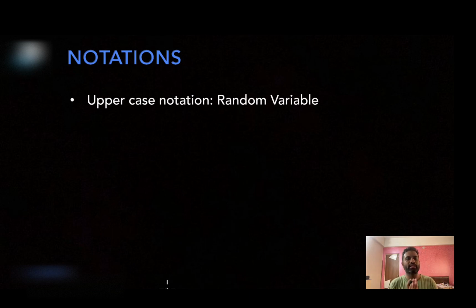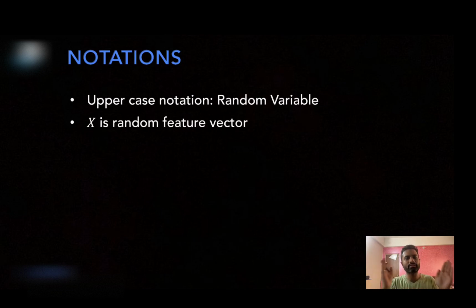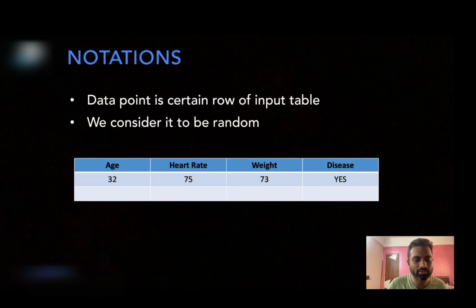Whenever I refer to an uppercase notation, I will usually refer to a certain random variable. So X is a random feature vector. This could be seen as this particular row, which I have indicated using this orange color, a certain vector consisting of 3 features. Now this vector itself is random, and each entry of this vector is also random.